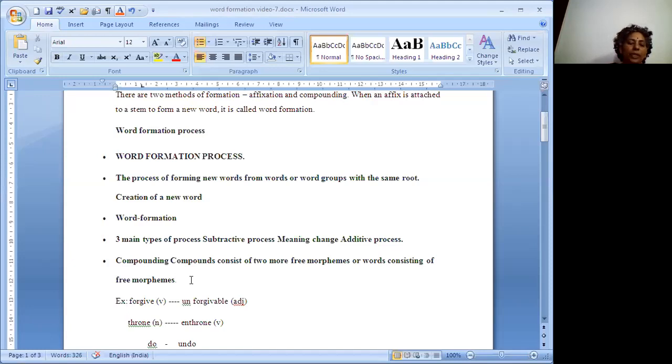Suppose you take a few other words, you can get a change by adding a suffix also. Read, reading. There is a change in the word, that is a change in the particular action. Read, reading. There is a continuation in the word like that. Nation, national. Modern, modernity. So these are the suffixes we are adding to the root word, and we got some other formation of the word.